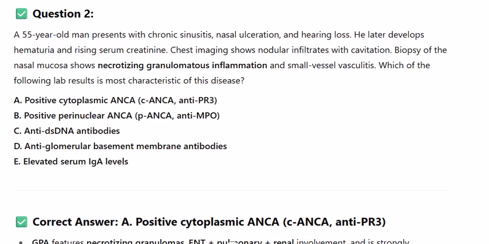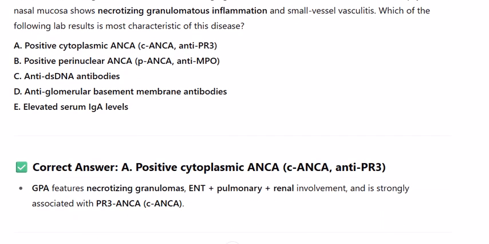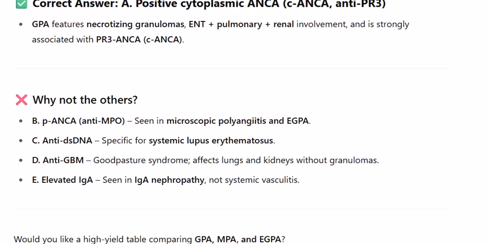Correct answer: A. Positive cytoplasmic ANCA. GPA features necrotizing granulomas, ENT plus pulmonary plus renal involvement, and is strongly associated with PR3 ANCA, cANCA. Why not the others? B. p-ANCA, seen in microscopic polyangiitis and EGPA.